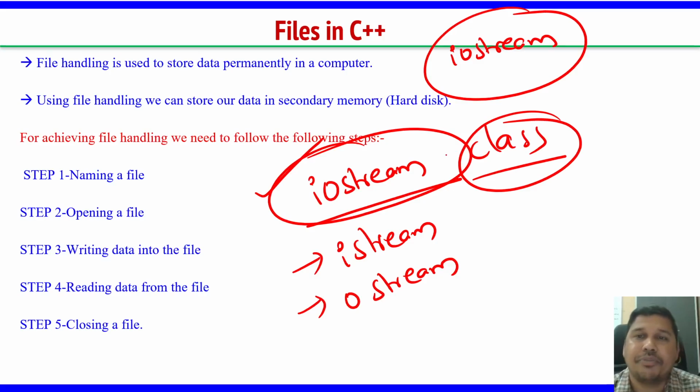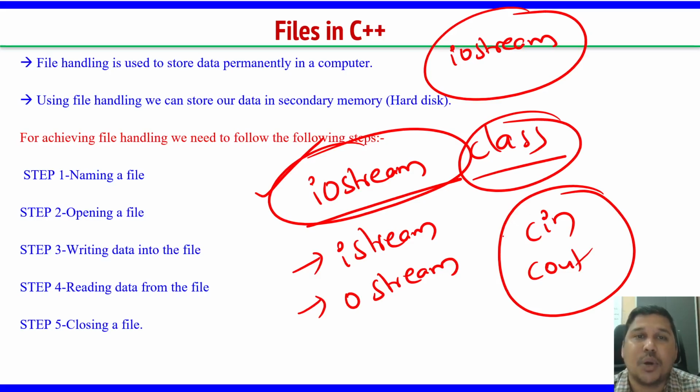In our general programming understanding, it is a header file. In this header file, we use so many functions like cin, cout. These basic functions cin, cout are defined in two classes. So cin is defined in iStream and cout is defined in OStream. It is very clear, no? Input stream, output stream.